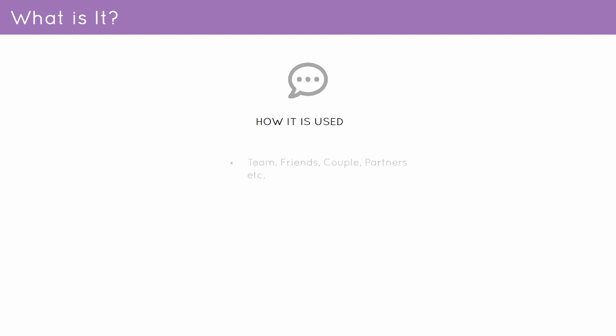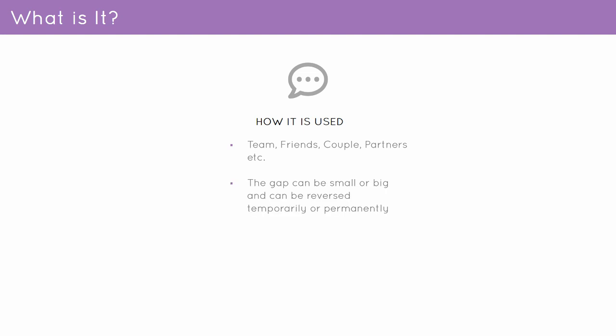As we mentioned, it can be used in any interaction really, with teams or friends, even between couples and partners, between companies, between countries. It can be anywhere that we have an interaction and we have two sides, or maybe three sides or more. The gap between them can be small or big. It will depend on the background and the information that we know. But it also can be reversed, either temporarily or permanently. For that, let me give you an example.